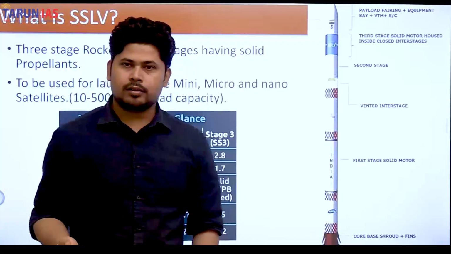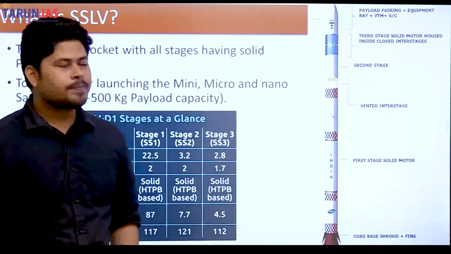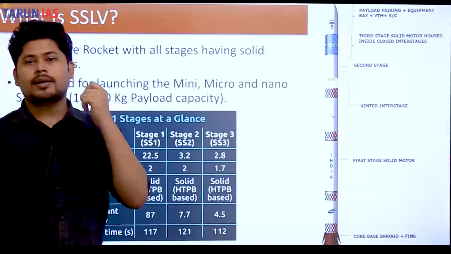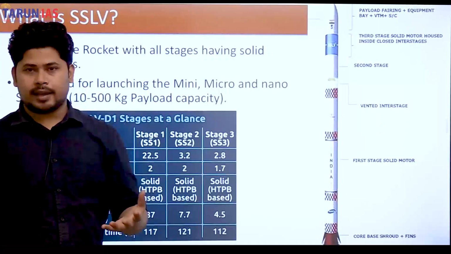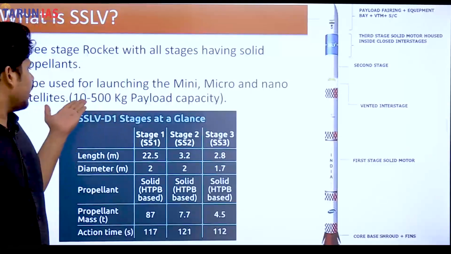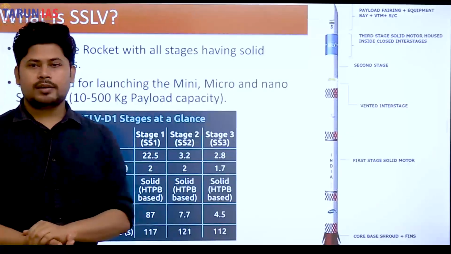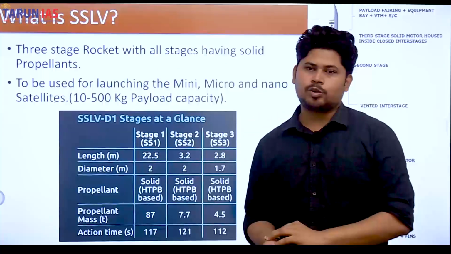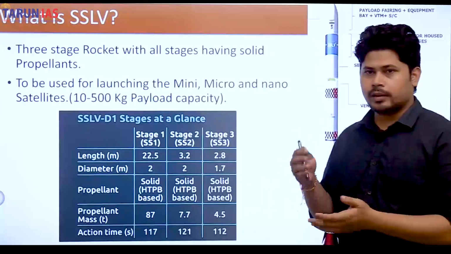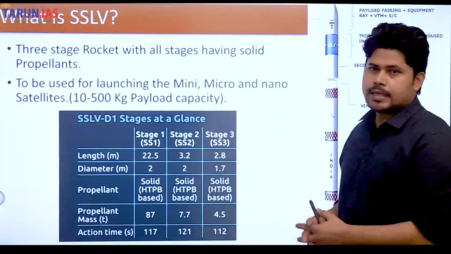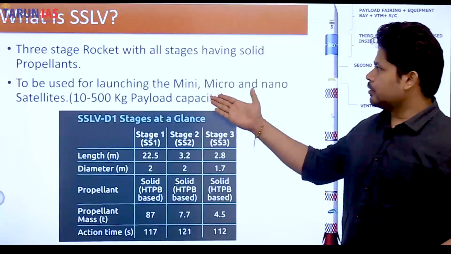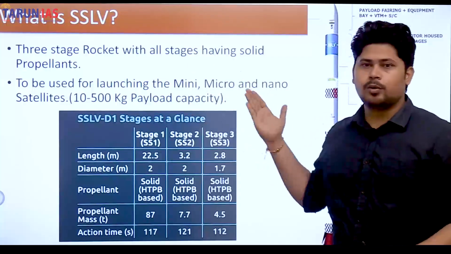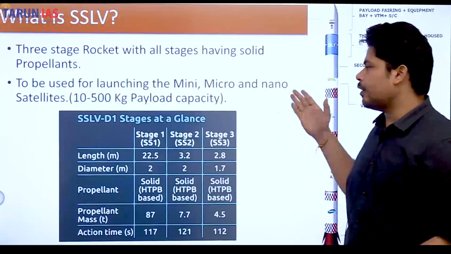What are mini, micro or nano satellites? Basically, the mini, micro and nano classification of satellites is based upon the kind of load or weight they have. So it ranges from 10 to 500 kg payload. That is, satellites of 10 to 500 kg can be classified as micro, mini and nano. You can go through the classification within the whole section, but SSLV, the small satellite launch vehicle, was developed to carry these payloads, which are micro, mini or nano satellites.